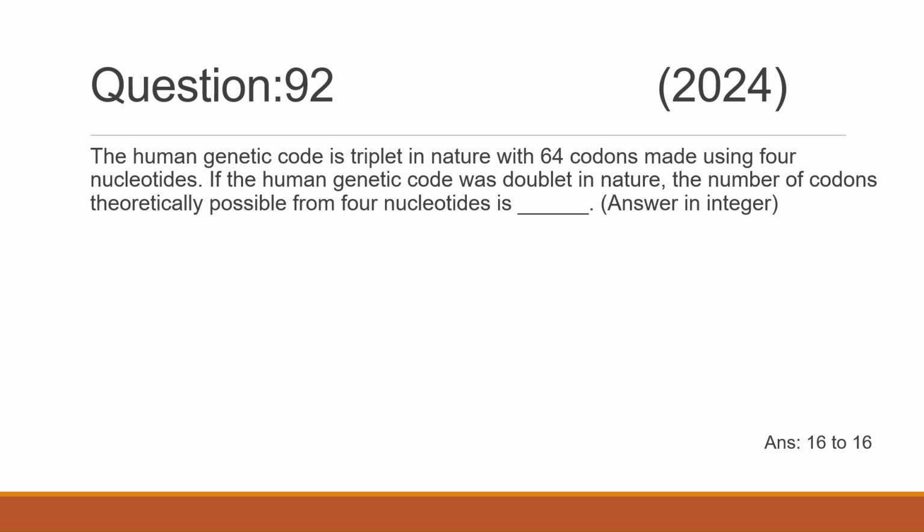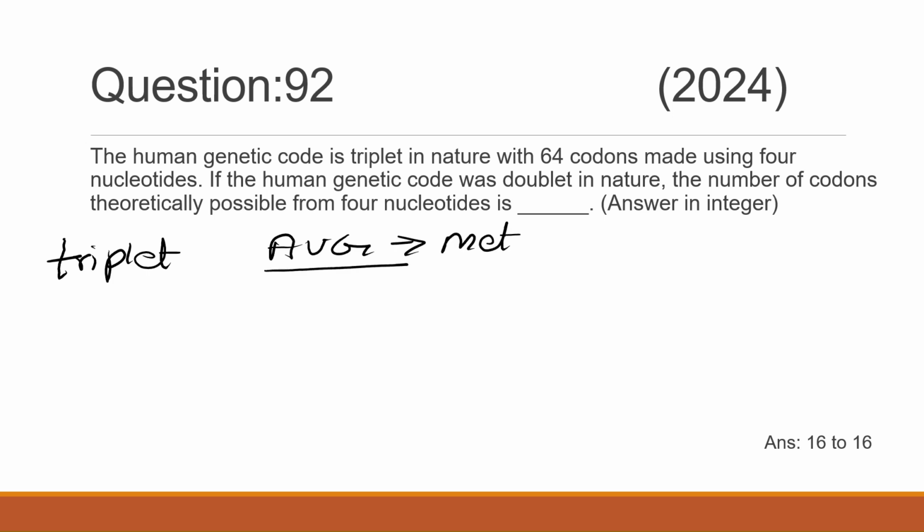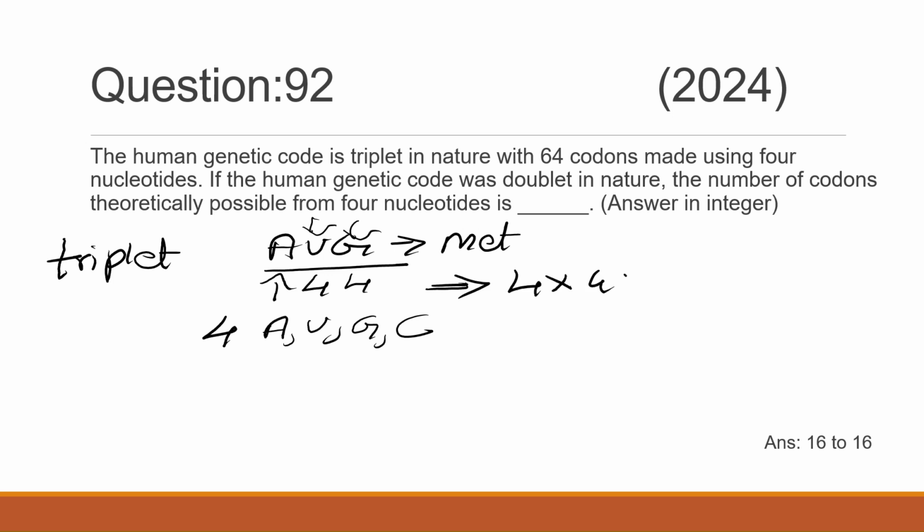As you know, the human genetic code is triplet in nature. For example, take AUG, which codes for methionine. In place of A, there can be any of 4 nucleotides, that is A, U, G, or C. In place of U, there can be any of 4 nucleotides, and in place of G, any of 4 nucleotides. So 4 multiplied by 4 multiplied by 4, you'll get 64 codons.